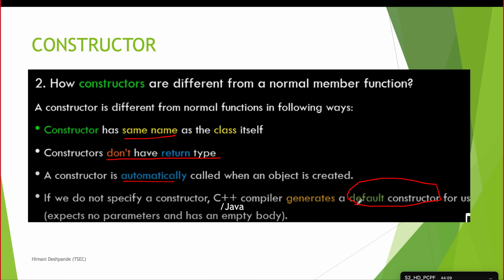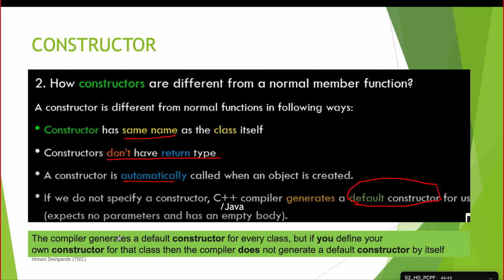So even in programs in which you have not written a constructor function, your compiler is adding a default constructor function which is used for allocating the memory for members of that particular class. Even if you are not giving your own customized constructor function, a constructor function will always be called if you are writing a class based program in C++ or Java.